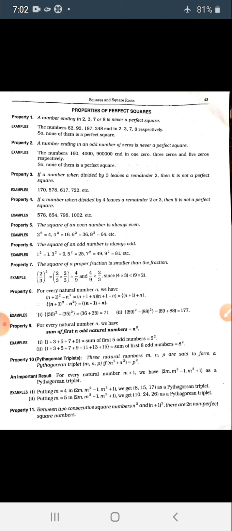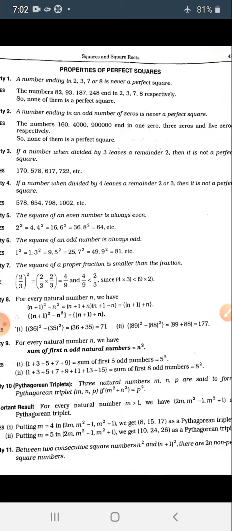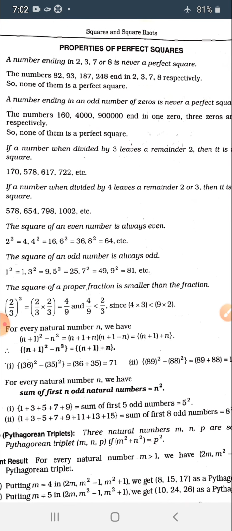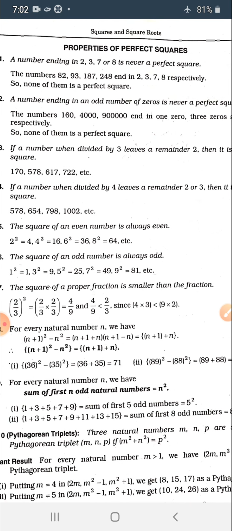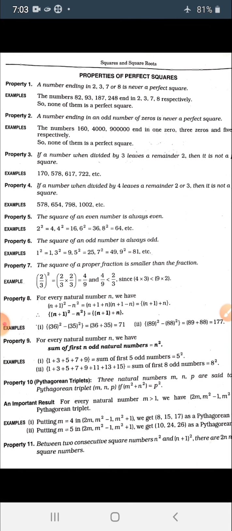Let's begin with property number 1. So let's read it. A number ending in 2, 3, 7, or 8 is never a perfect square. I have already made a video on this, and the link of that video would be given in the description box. You can watch that video for better understanding.